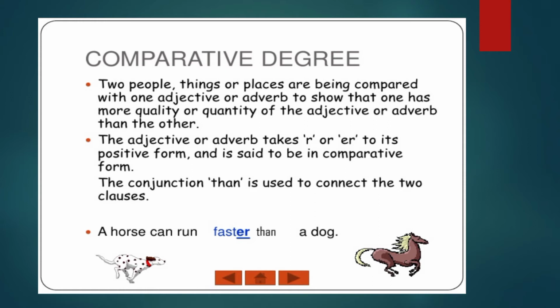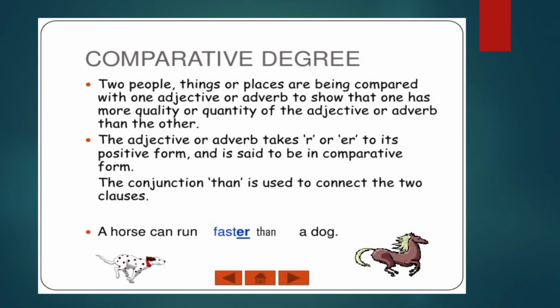Faster. Fast is in positive degree. We have added 'er' to make it comparative because we are comparing two animals here. And we also use the conjunction 'than' to connect the two clauses. Understood, children? A horse can run faster than a dog.